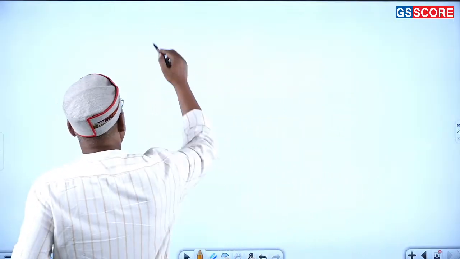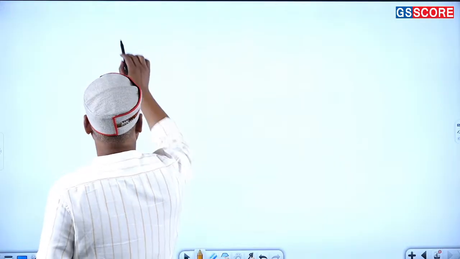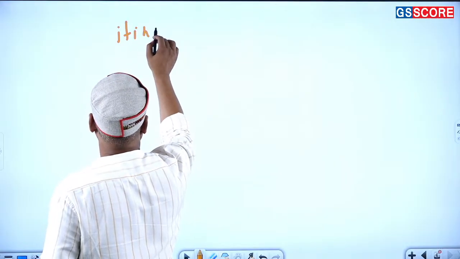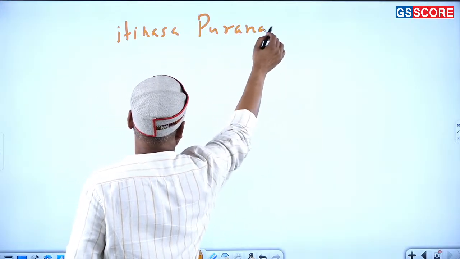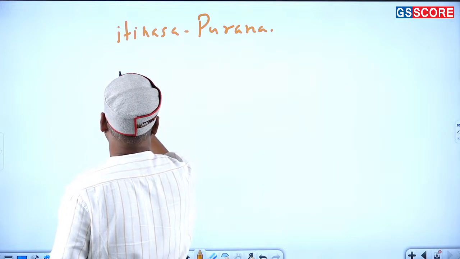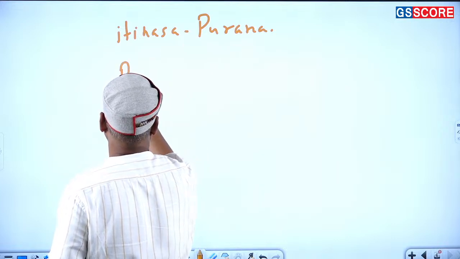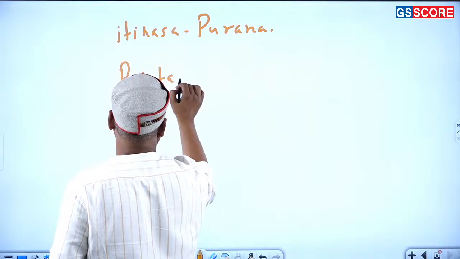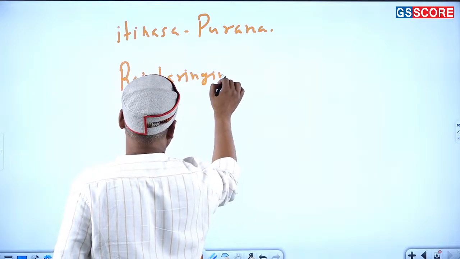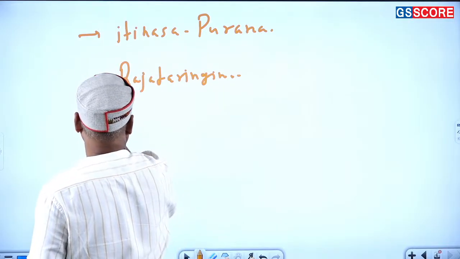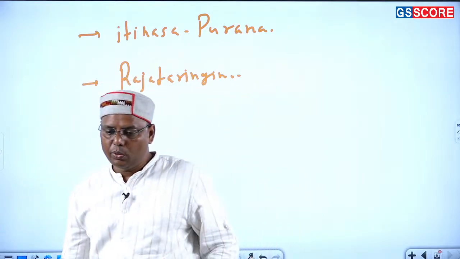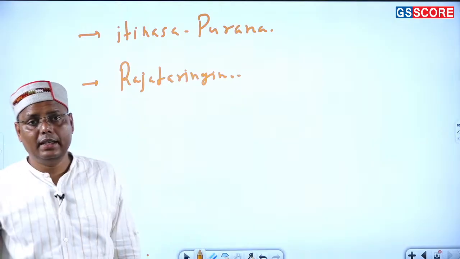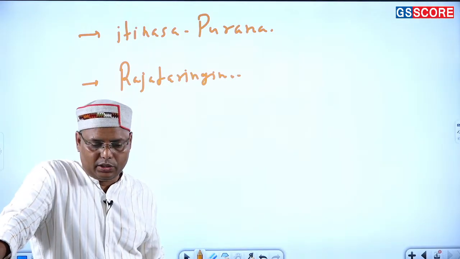Now you might have seen that many questions were being asked on two terms in ancient Indian history. One is Itihasa Purana, and the second is Kalhana's Rajatarangini. These are two terms very frequently asked in question papers, or in the UPSC history optional questions.